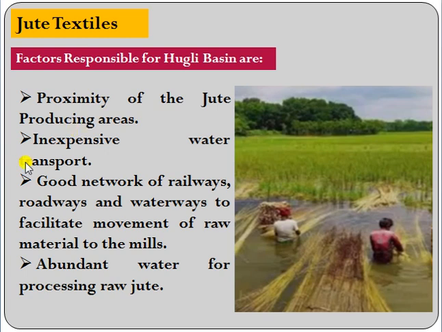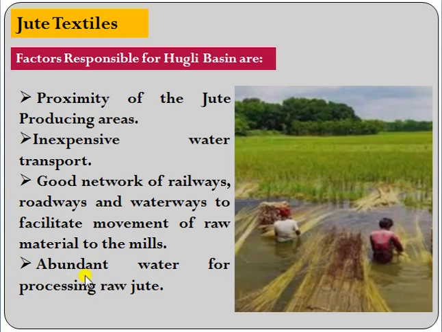Next, that is inexpensive water transport. Water transport is the cheapest mode of transport because the fuel required by the ships or boats is less and waterways are naturally available. Hardly any maintenance is required. That's why it is the cheapest mode of transport. Good network of railways, roads, waterways, all these facilitate the movement of raw materials to the mills.